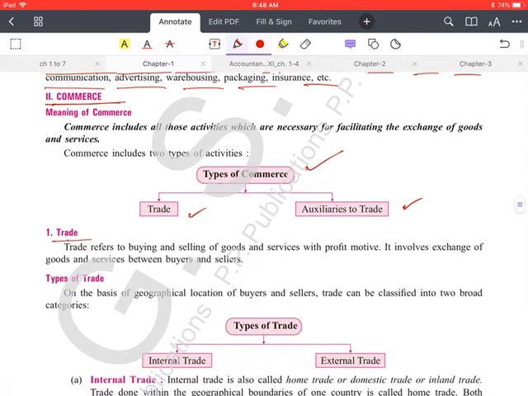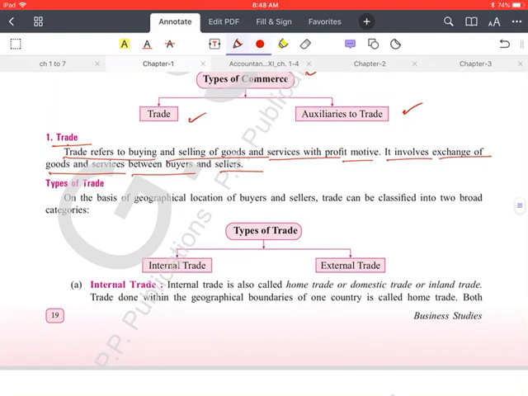First of all, what is trade? Trade is actually selling and purchasing of goods and services. So trade refers to buying and selling of goods and services with profit motive. It involves exchange of goods and services between buyers and sellers. Suppose you are purchasing something, so you are paying for a particular product and you are getting that product. This is the exchange of goods and exchange of currency. So trade refers to buying and selling of goods and services with a profit motive, or you can say it involves the exchange of goods and services between the buyers and sellers.